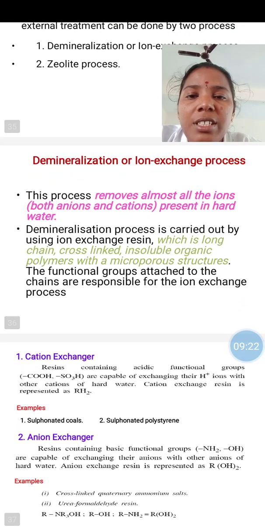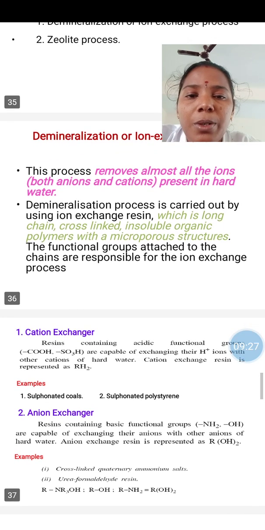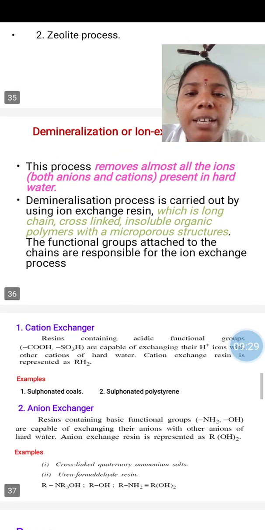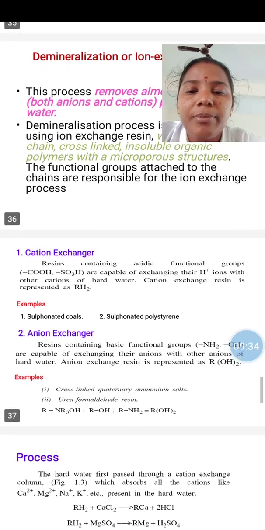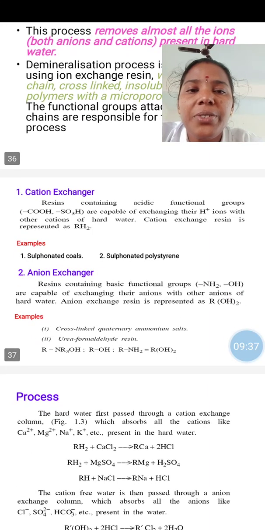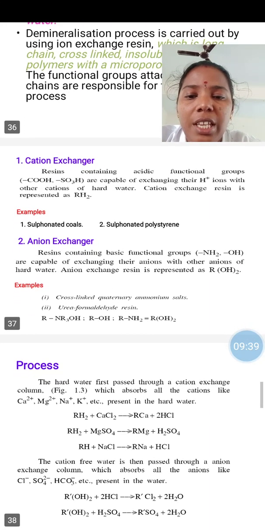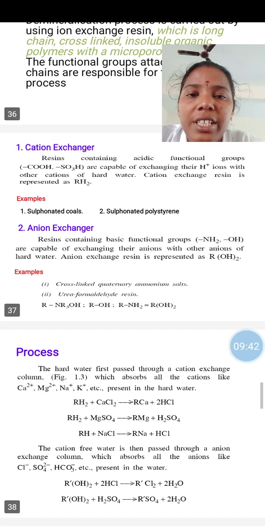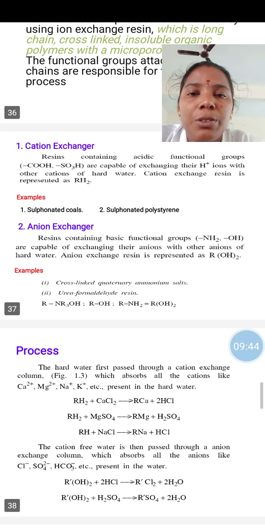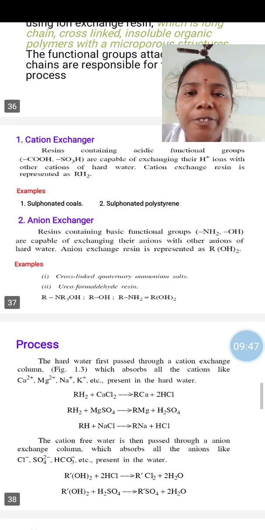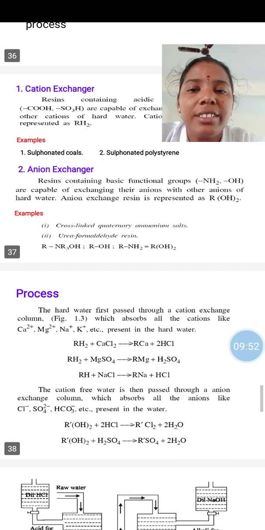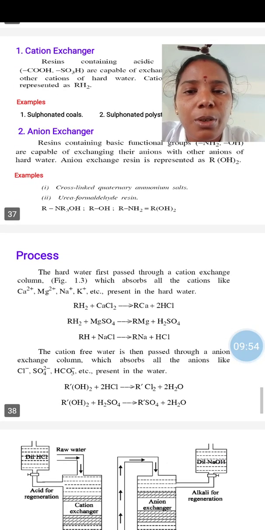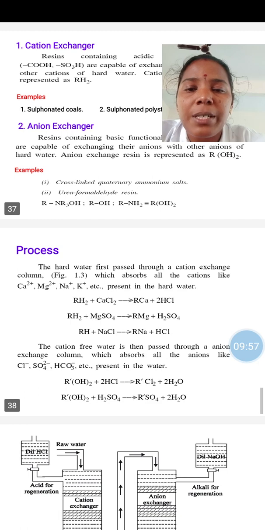Then we have to discuss now demineralization or ion exchange process. In this process, we have to remove almost all ions, both cations and anions in hard water. Here two types of exchangers are used. One is cation exchanger, second one is anion exchanger. The resins are having functional groups. For example, the cation exchanger is having acidic functional groups, and it is going to absorb cations present in water, and the anion exchanger is having basic functional groups, and that is going to exchange anions present in water.